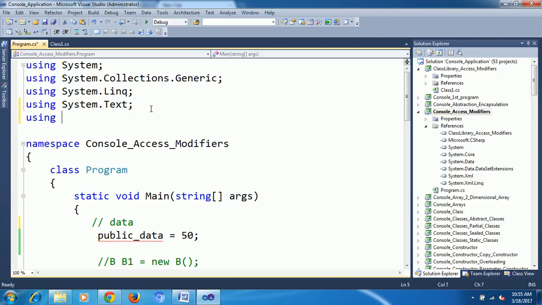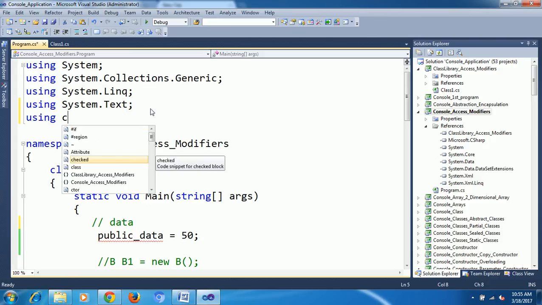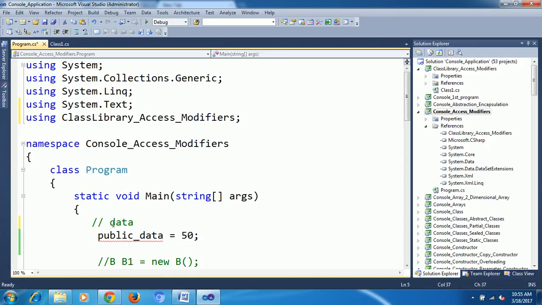Using, what is that library name? Class library underscore access modifiers. Now I am able to write data obj is equal to new data. Now I am able to access it.